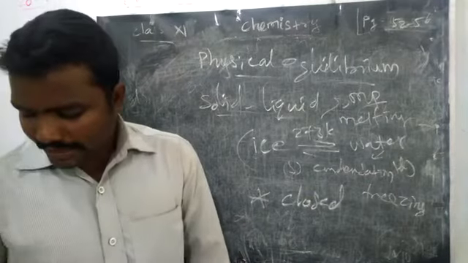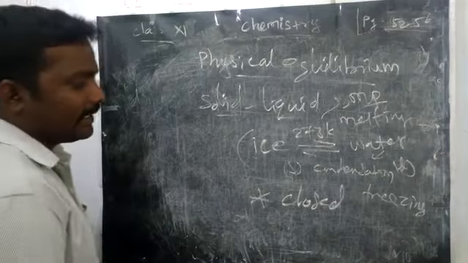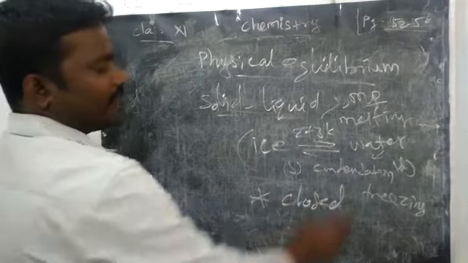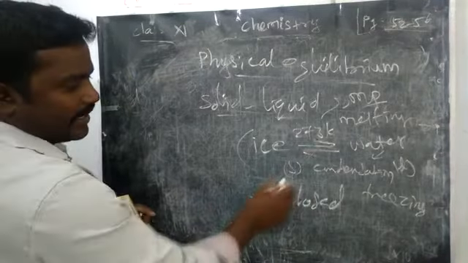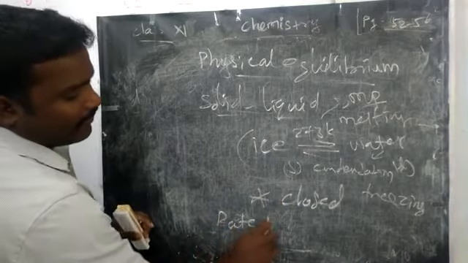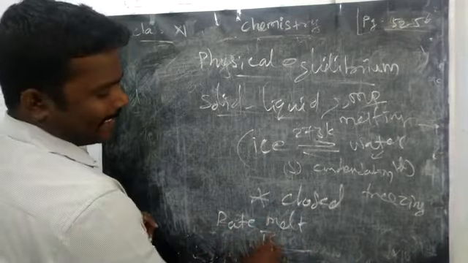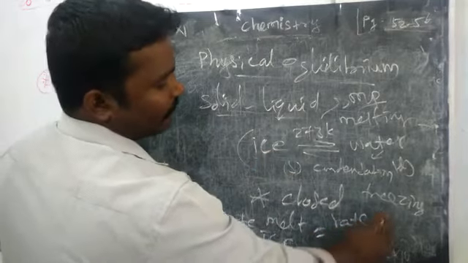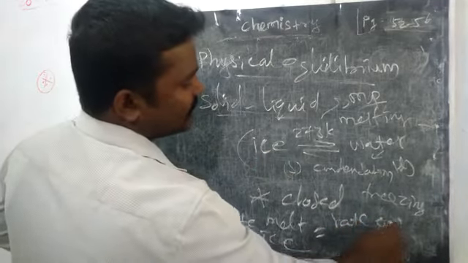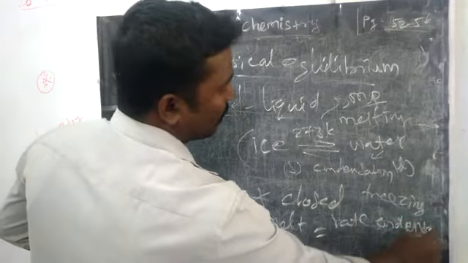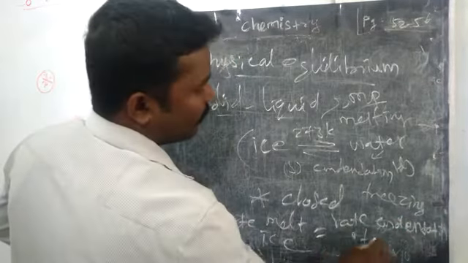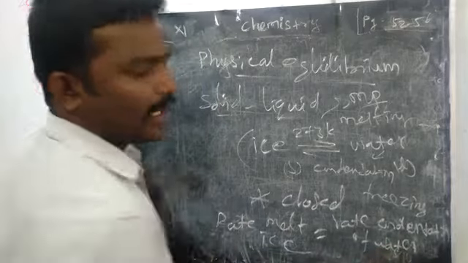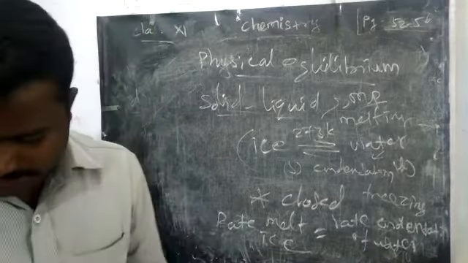One more thing we can say: the rate of melting of ice is equal to the rate of condensation of water. So we can write that the rate of melting of ice is equal to the rate of formation, or condensation, of water. Condensation of water will form ice.